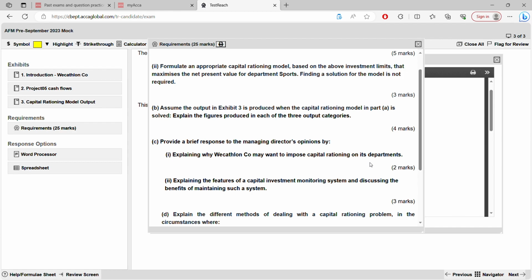But in reality, can you take all the projects? If you have 5 projects, can we accept all the 5 projects, because all the 5 projects are giving us positive net present value? Is it possible? No. Why? Because our funds are limited. With that fund, we can't take all the projects. So that is called capital rationing. Now your capital investment is limited. So why do you think this restriction is there? You have to give reasons. You have understood the meaning. Now tell me 2 reasons. Any 2 reasons.